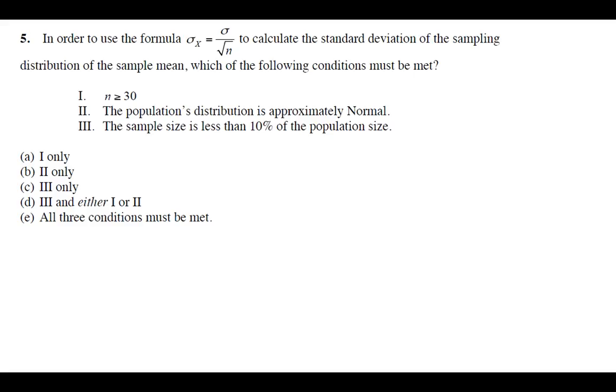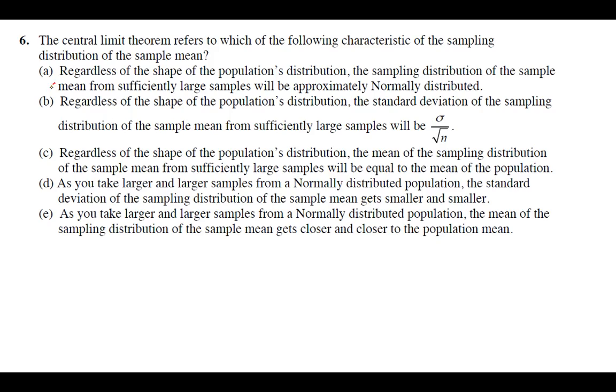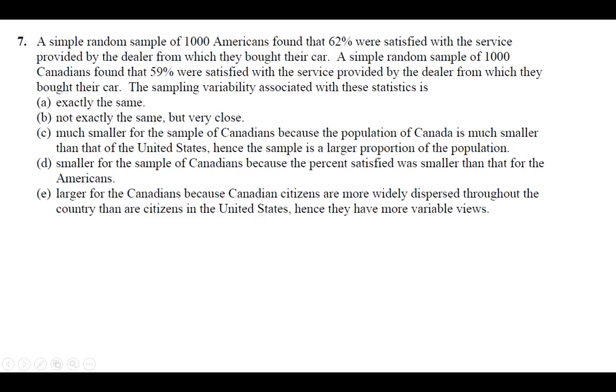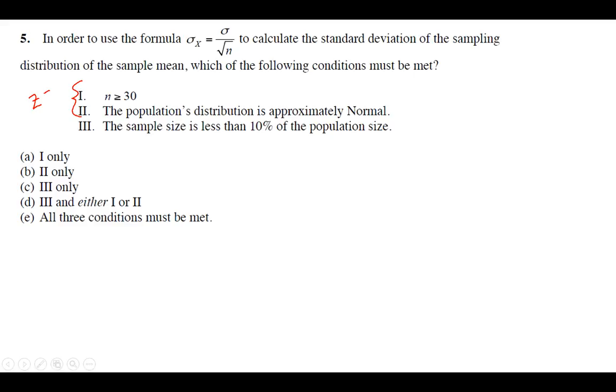But we don't need them to be true in order to use the formulas on the formula sheet. The only thing we need to be true is the 10% condition that says the sample size needs to be less than or equal to 1/10 of the population size. Okay, so we only need 3 to be true, so we need C.